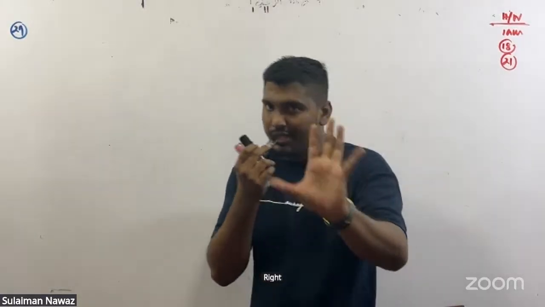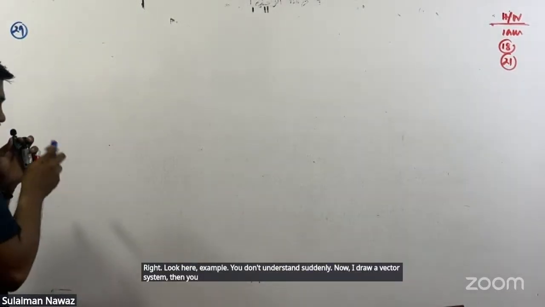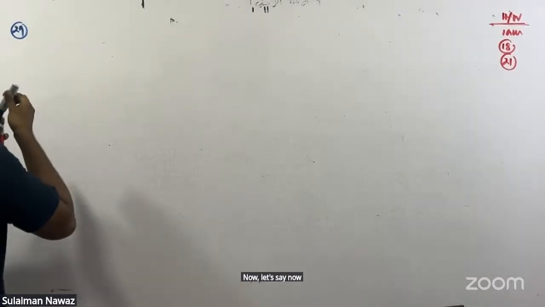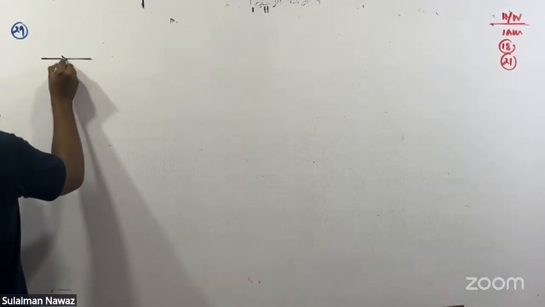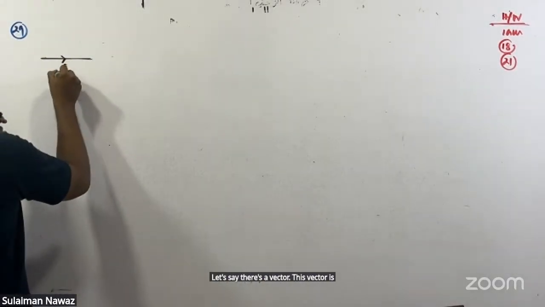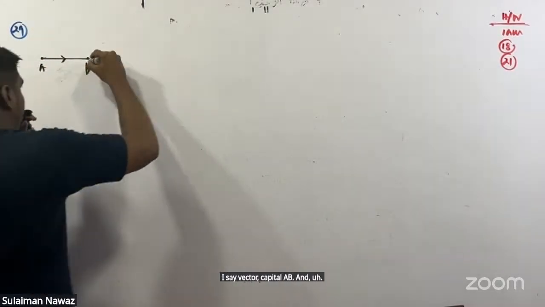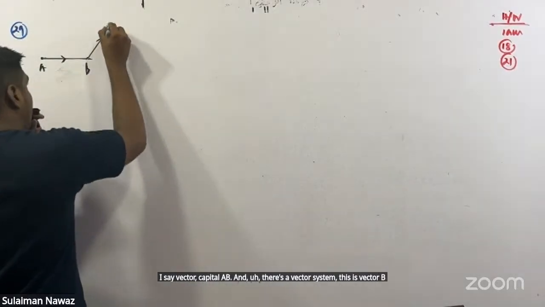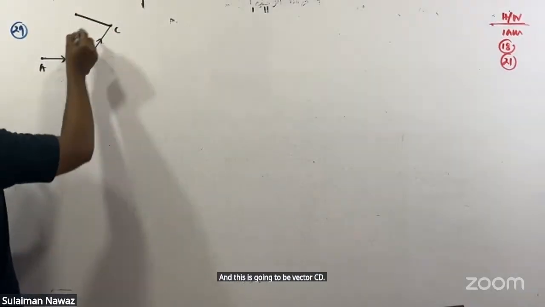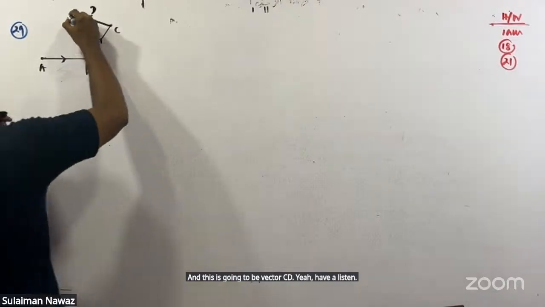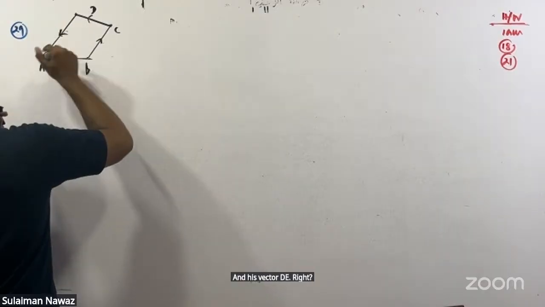Right. Look here, an example. You don't understand suddenly, so now I draw a vector system, then you understand. Now you can see a nice vector system. Let's say there's a vector, I say vector AB. And there's a vector system. This is vector BC for an example, and this is going to be vector CD. Careful, listen. And this is vector DE. Right? You noticed.